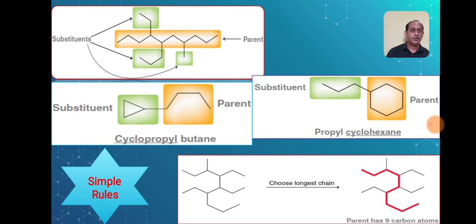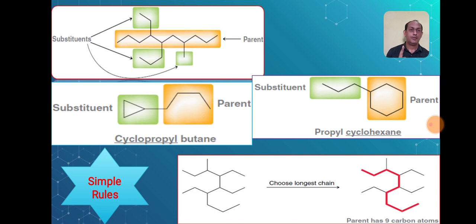Remember the rules which I have mentioned. I will repeat once again, remember the rules. First thing, you have to select the longest continuous chain which contains the highest number of carbons. Then if the compound is branched, if it contains a substituent, then rule number two: start numbering from that end so that the substituent should get the minimum number.